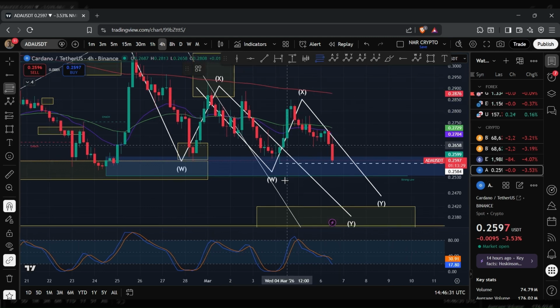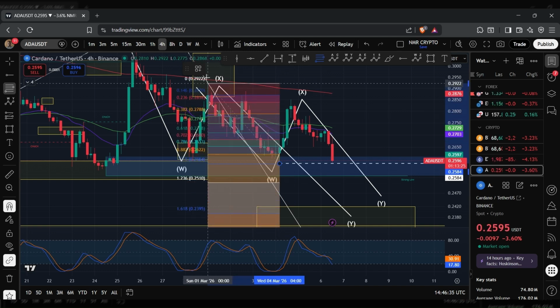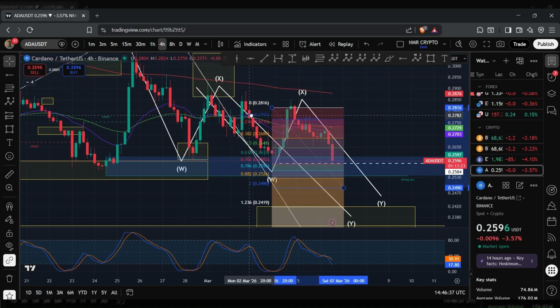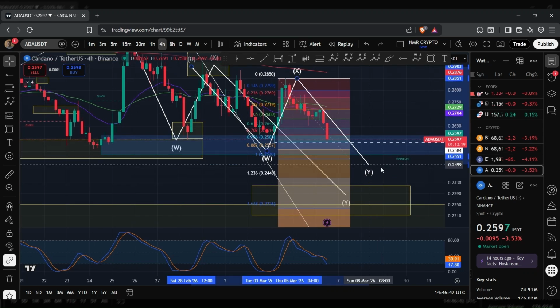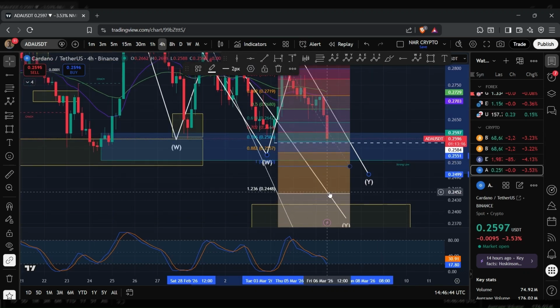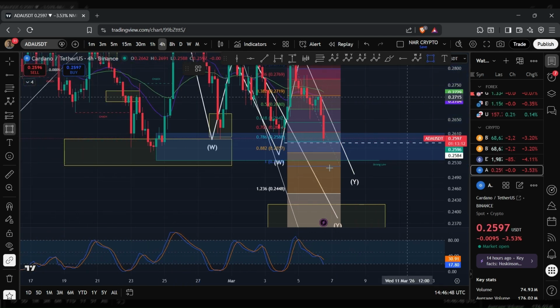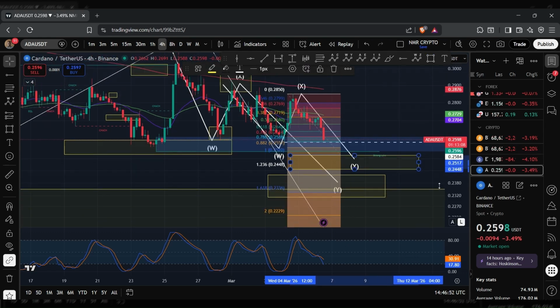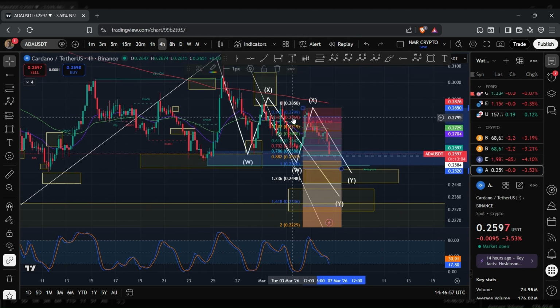And so if I bring in the Fib tool once again, bring this to 28.5 cents. And so this Y wave has the potential to reach anywhere between 24.48 cents to 25.2 cents. And so, yeah, as it stands, I do think that we are bearish in the short term, and I do see this as a good opportunity to be dollar cost averaging and buying in at lower prices.